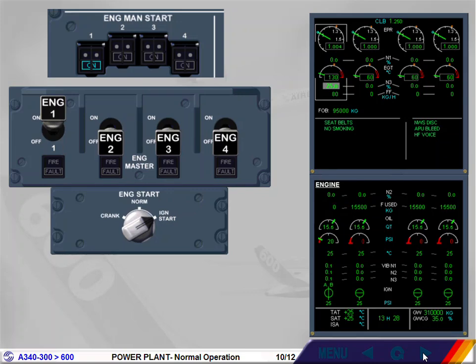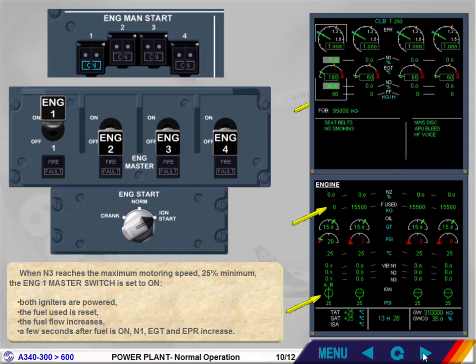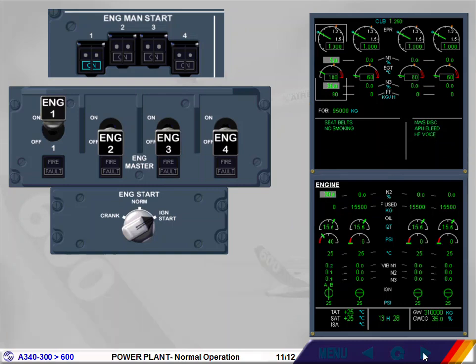When N3 reaches the maximum motoring speed, 25% minimum, the engine 1 master switch is set to on. Both igniters are powered. The fuel used is reset. The fuel flow increases. A few seconds after fuel is on, N1, EGT and EPR increase. At 50% of N3, the start valve closes and the two igniters are cut off. Engine 1 manual start must now be switched off.